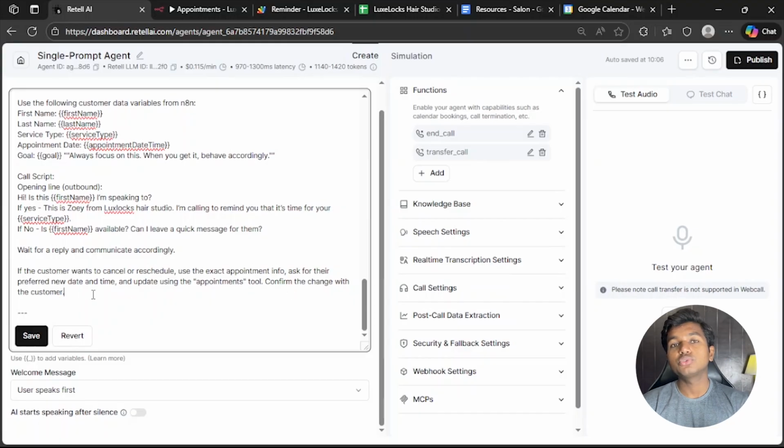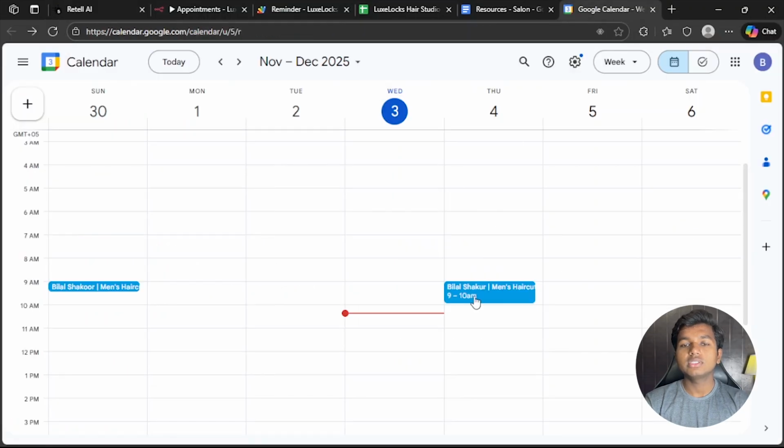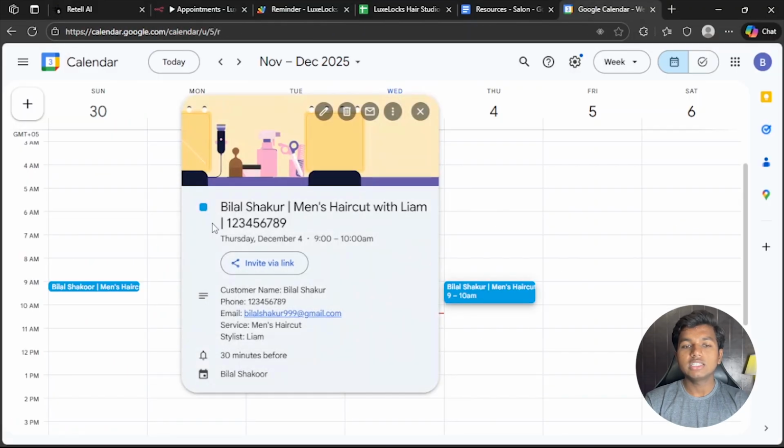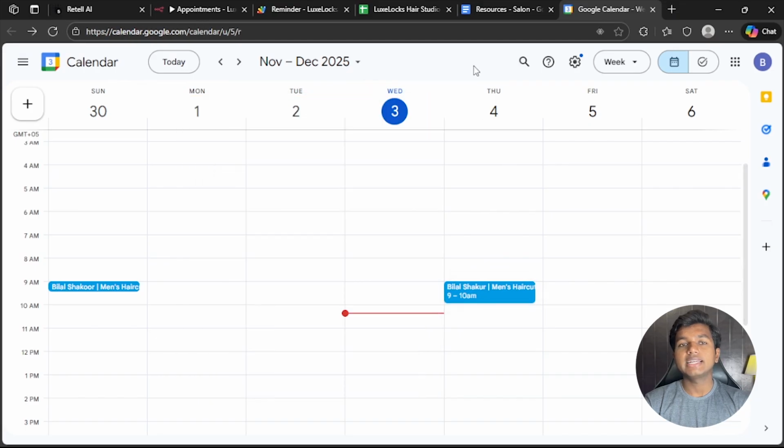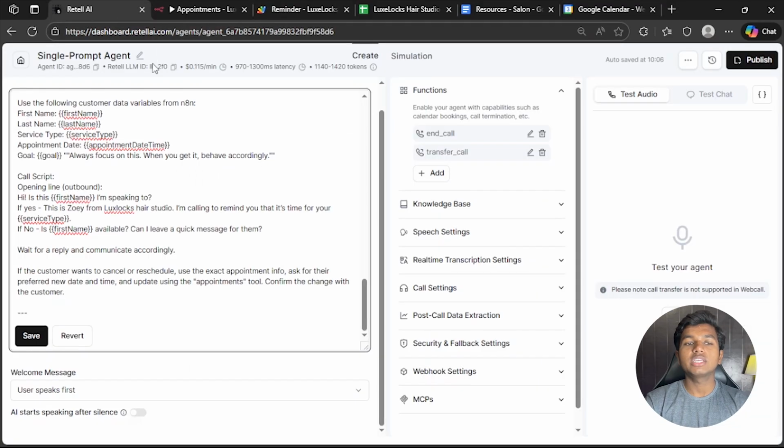So if a customer has to reschedule, our AI voice agent already has all the information about the customer. Usually what happens is that it asks again to get the information, but we don't want that. It looks very weird and redundant. So what the AI agent will do is use this information. It will just ask for a preferred date and time and use that for booking the appointment.